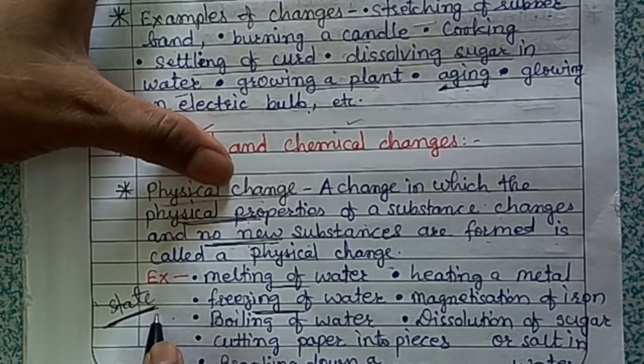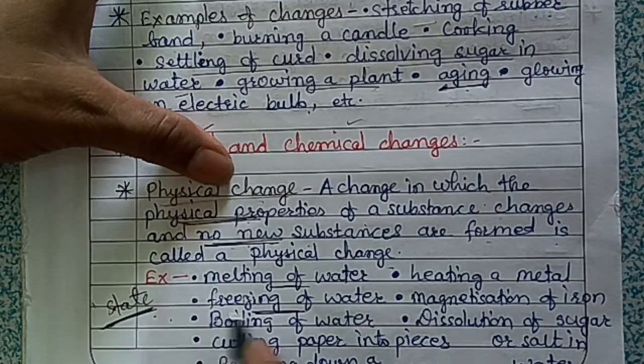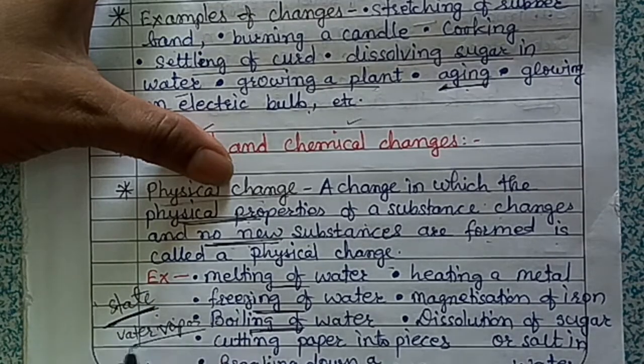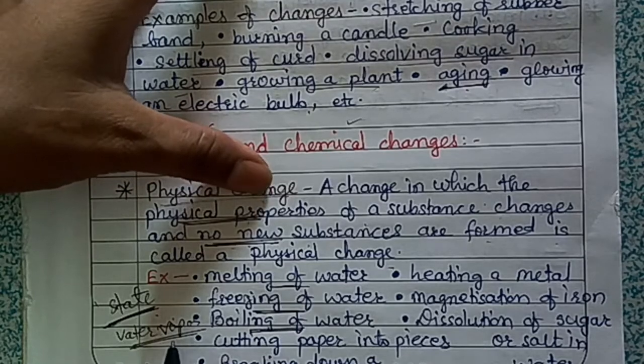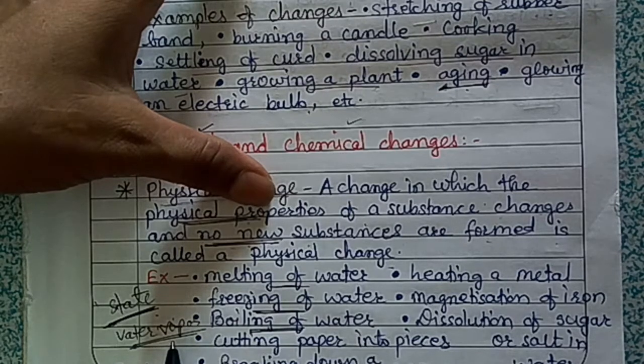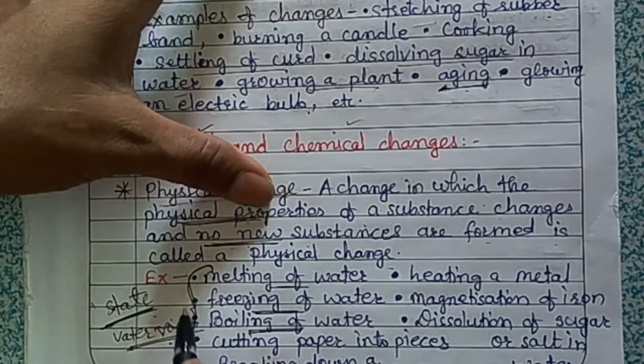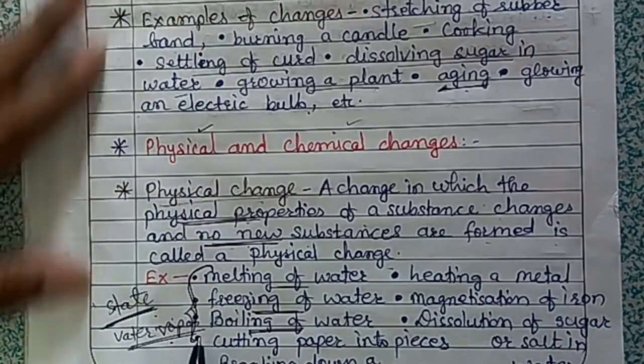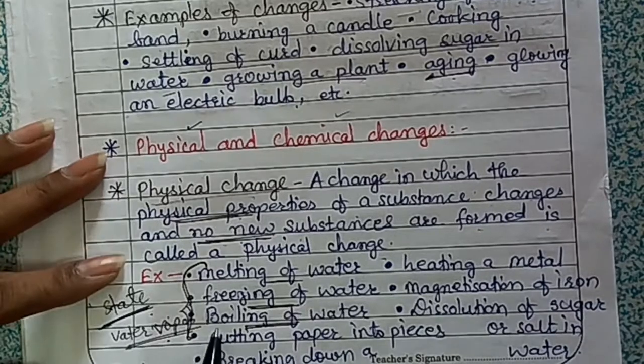Similarly, consider the change of water into water vapor on boiling. On boiling, water changes into water vapor. This is also a change of state only. And then again on condensing, what happens? Condensing of water vapor gives back water after cooling. These are all changes in state. Only the state of a matter, or state of a substance, is changing.